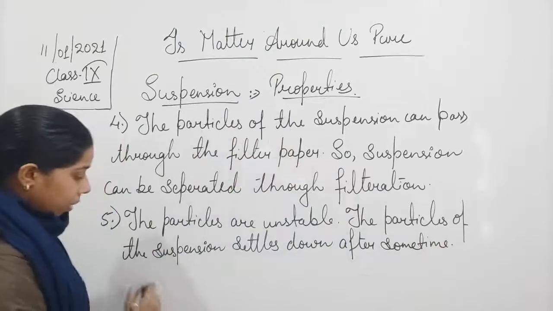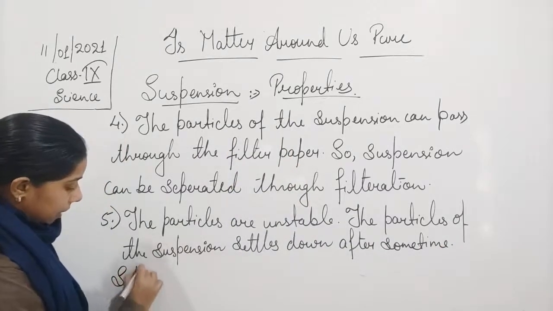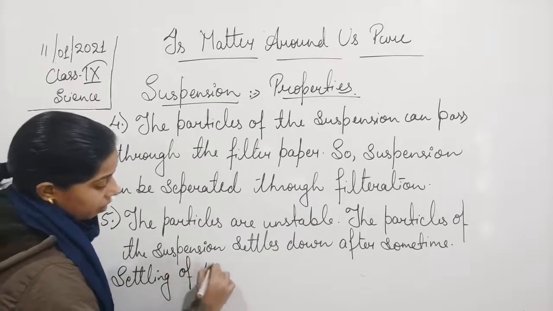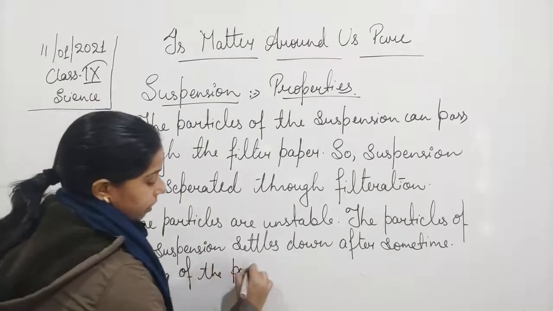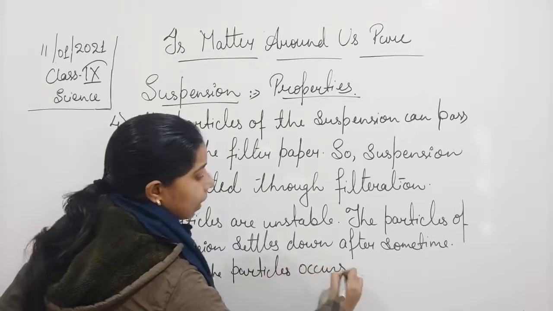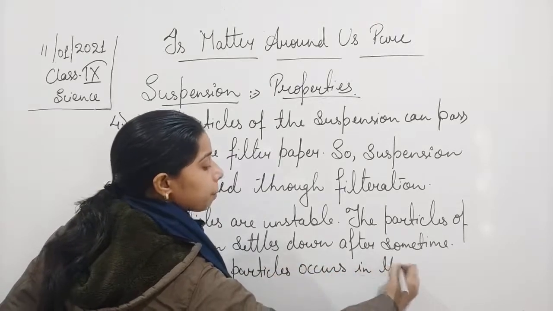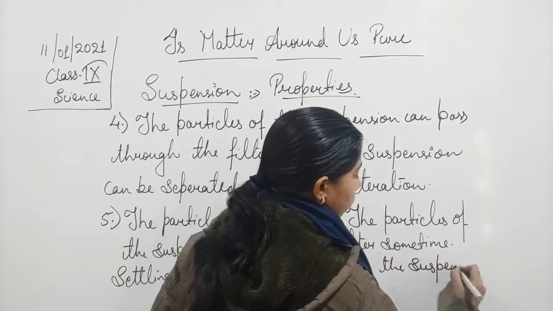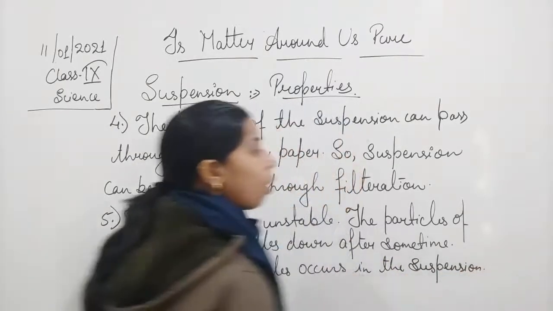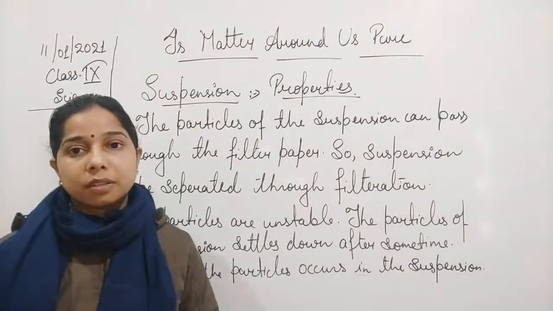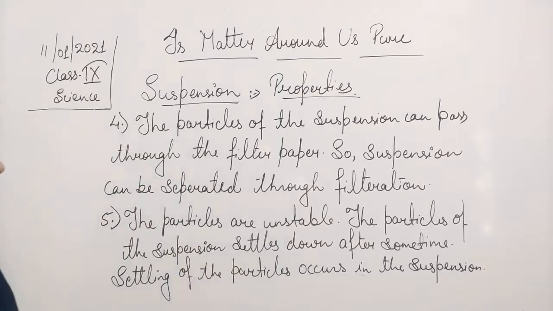Okay, so we can also say that settling of the particles occurs in the suspension. So settling of the particles occurs in case of the suspension here, students. Okay, when you keep it left undisturbed, it will settle down.